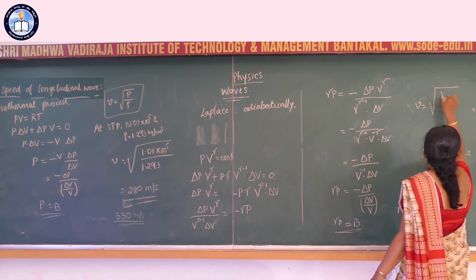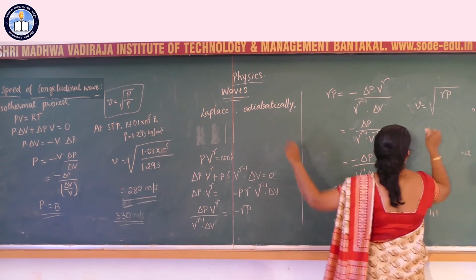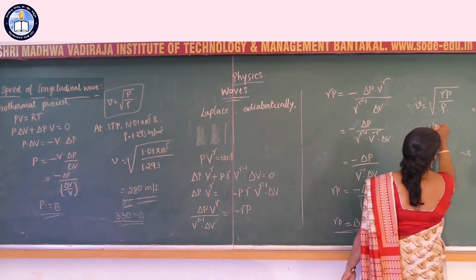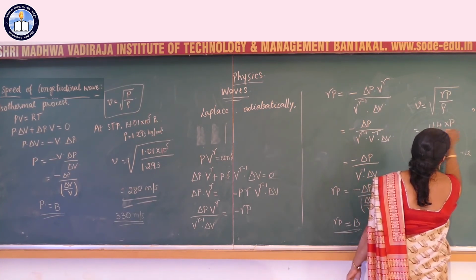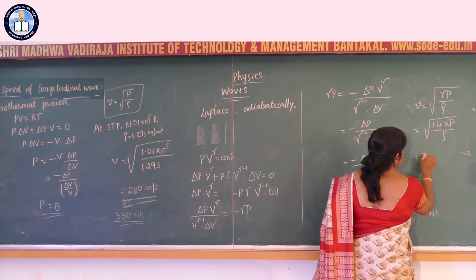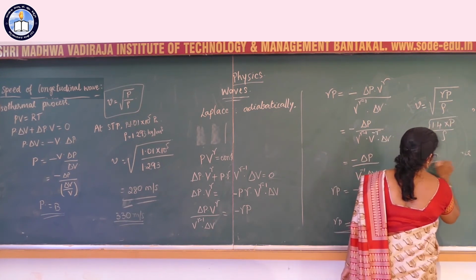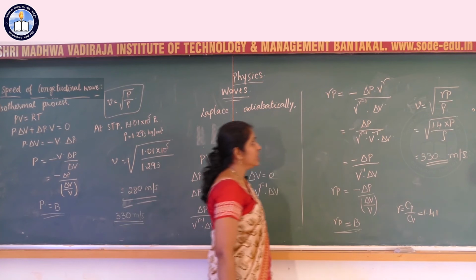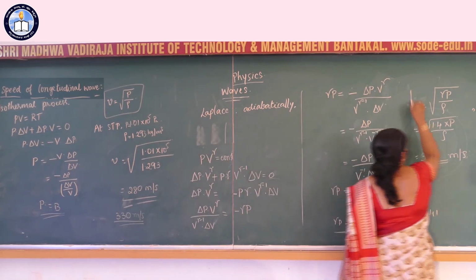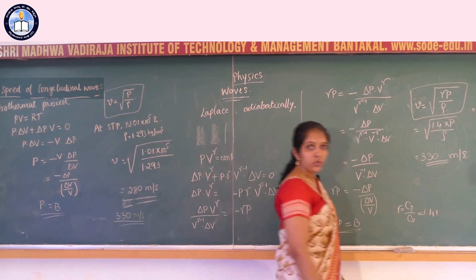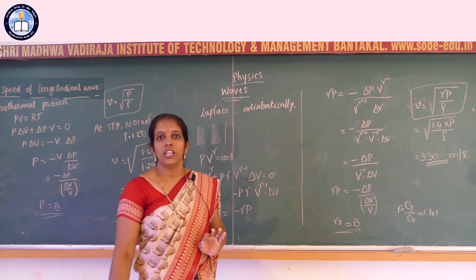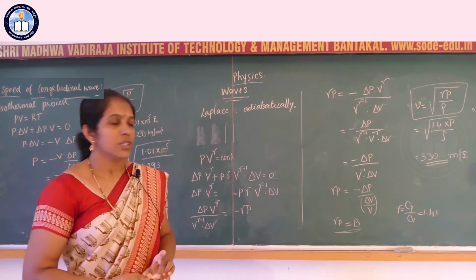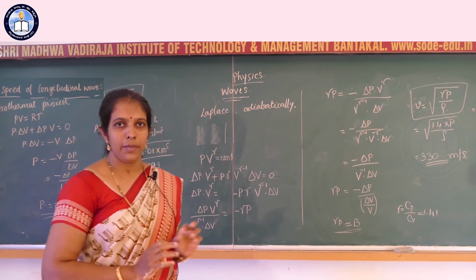In Newton's equation, substitute P as γP by rho. If you substitute the value of gamma as 1.4 at STP, the value obtained is in very good agreement with the experimental value, which is 330 meters per second. This equation is called the Newton-Laplace equation. The equation was given by Newton and Laplace gave the correction, so it is called the Newton-Laplace equation. The equation for the velocity of sound is v equal to the square root of γP by rho.